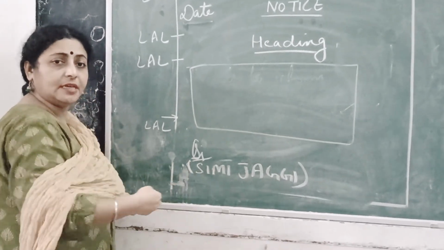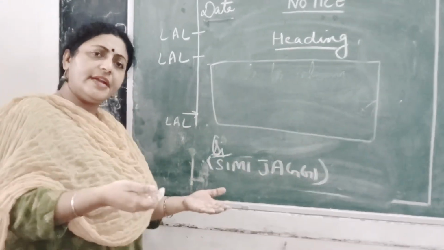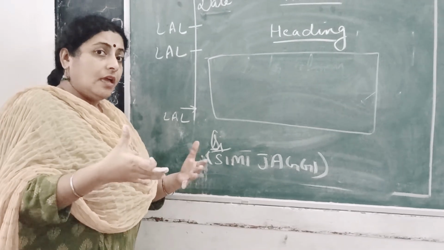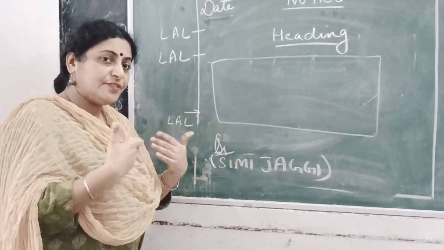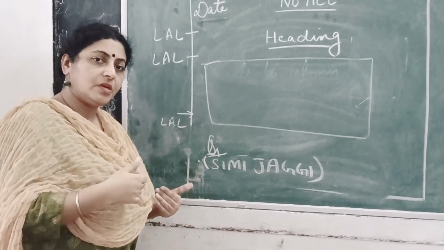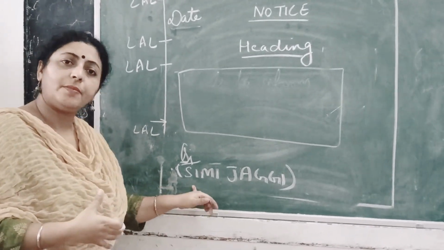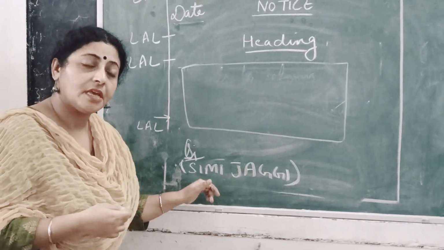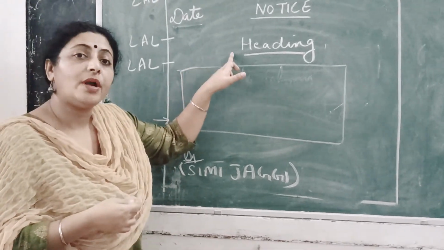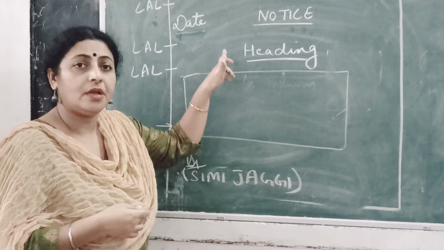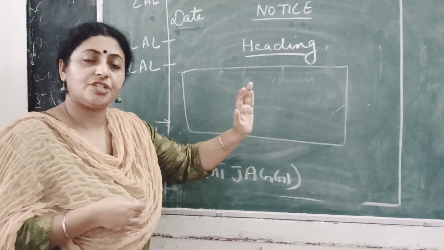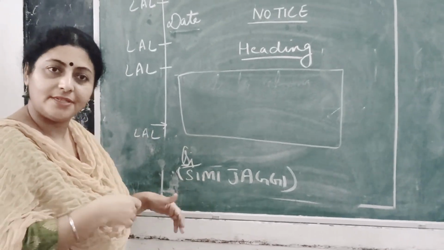Who is Sinmi Jaggi? Probably Sinmi Jaggi is the coordinator. We can have different roles. For example, if I am working in a school, it's not that I am only working as a coordinator. I can be probably the head of the literary department. It depends upon for what I have written the notice. If it's for organizing an essay competition, then I'm not going to end by writing coordinator.